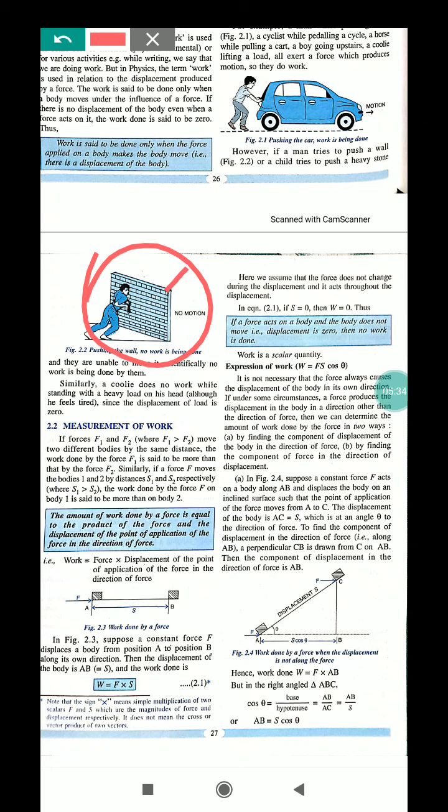Okay, now the expression of work: W equals F s cos theta. You have to read this formula. Okay, how does it happen?